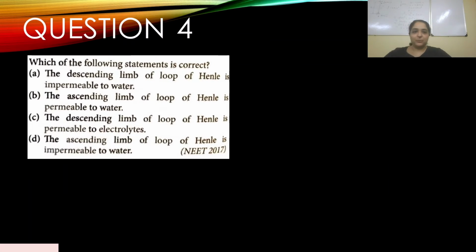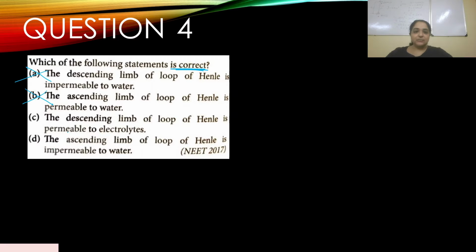Question number 4. Which of the following statements is correct? So we have to find the correct statement here. A. The descending limb of loop of Henle is impermeable to water. No, that's incorrect. Descending limb is permeable to water. B. The ascending limb of loop of Henle is permeable to water. No, it's also incorrect.